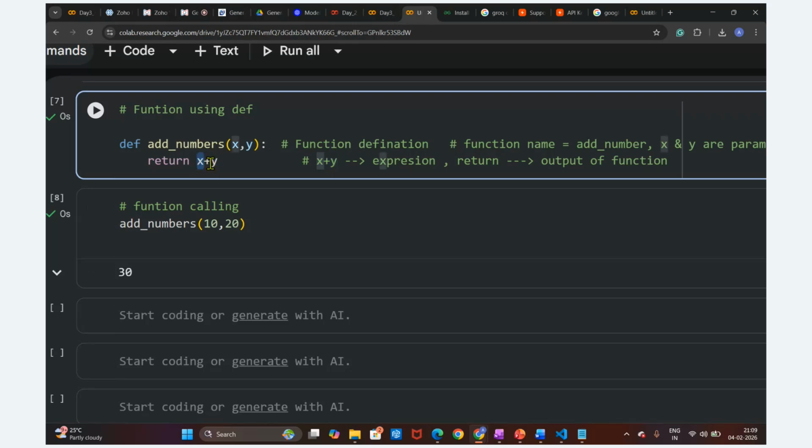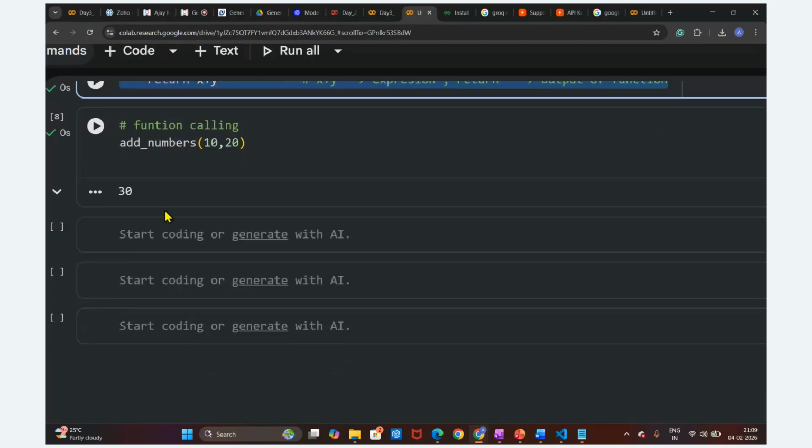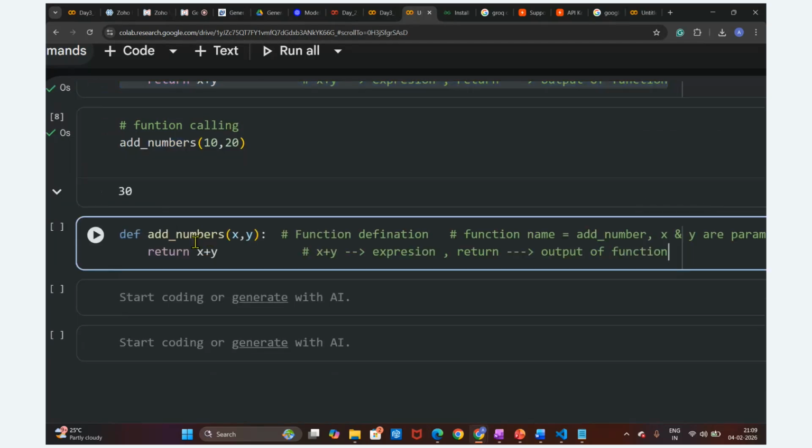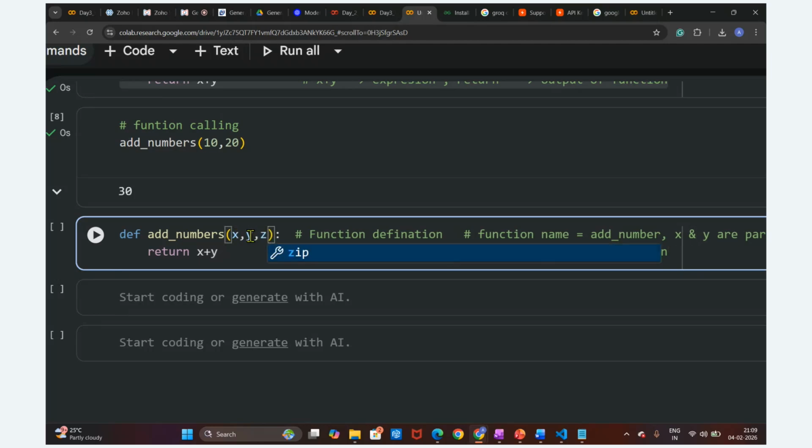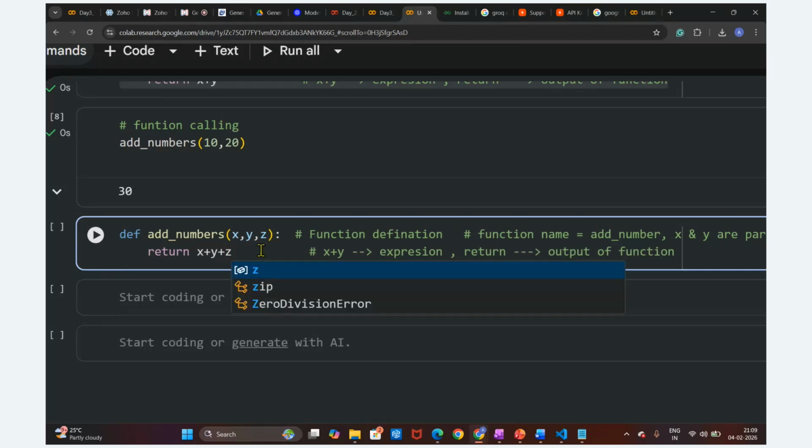But let's suppose I pass three parameters, guys. You might have this question, so let me clarify it. Let's suppose we have the x, y, and z parameters, three parameters here, and we want the addition of the three parameters, x plus y plus z. Okay, let's execute this now.